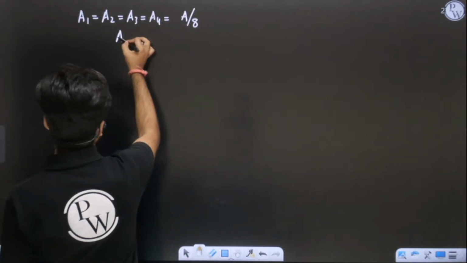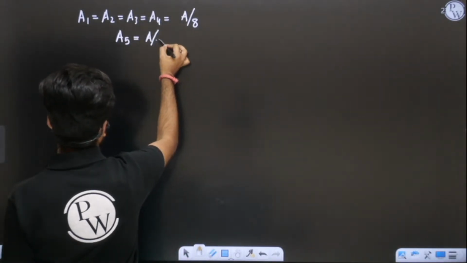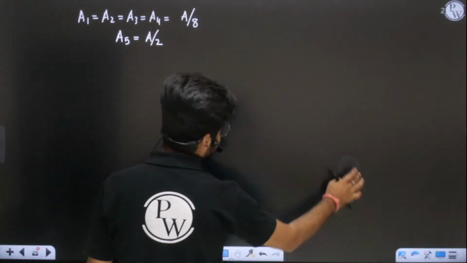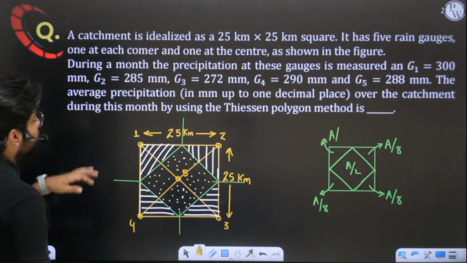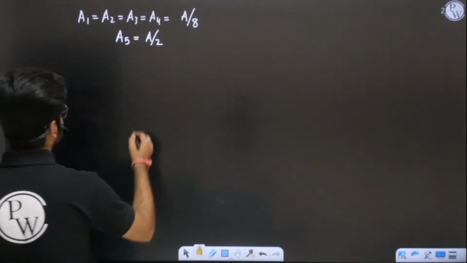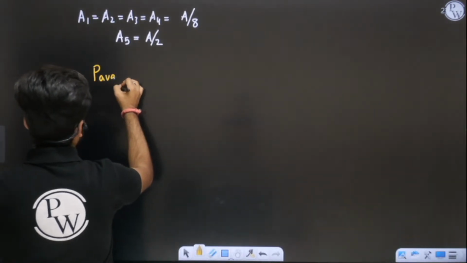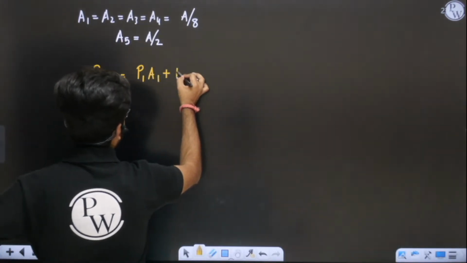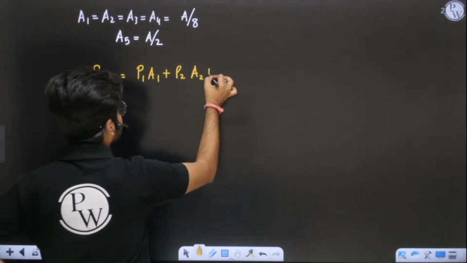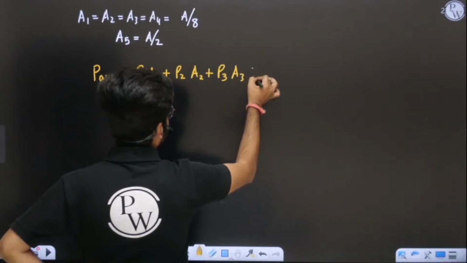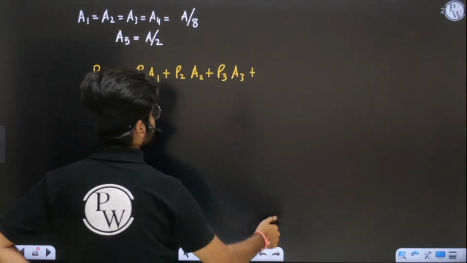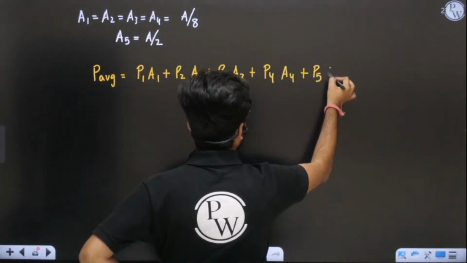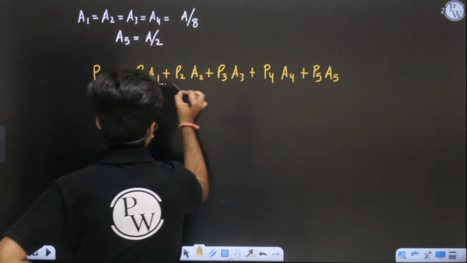And that fifth area is half of 625, which is 312.5, or A by 2. Now I will simply apply the Thiessen polygon area method, which is none other than P average equals: precipitation of 1 into first area, precipitation of 2 into second area, like this, we will multiply, and last we have the fifth one, upon total area.